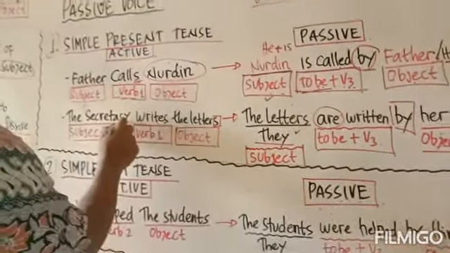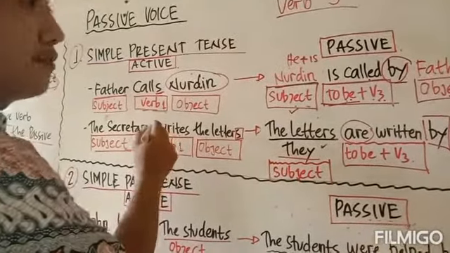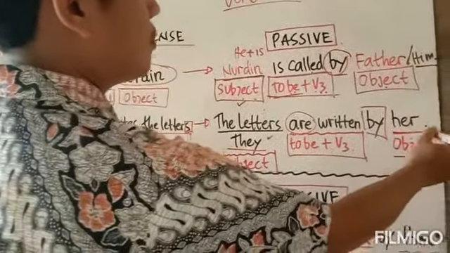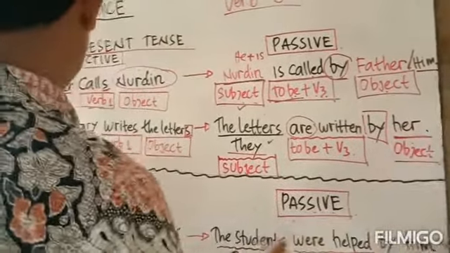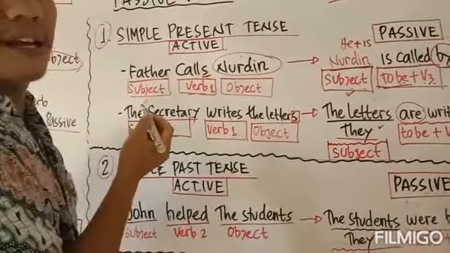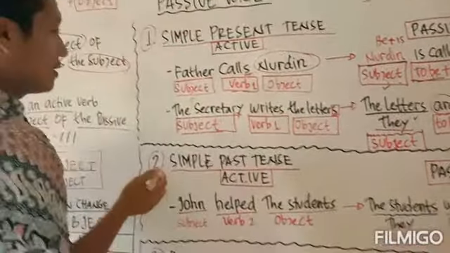The secretary usually is a female. Biasanya sekretaris itu adalah perempuan, maka kita menggunakan objeknya menggunakan her. Okay, that is all for the simple present tense. I hope you can understand that. We move to the second tenses.